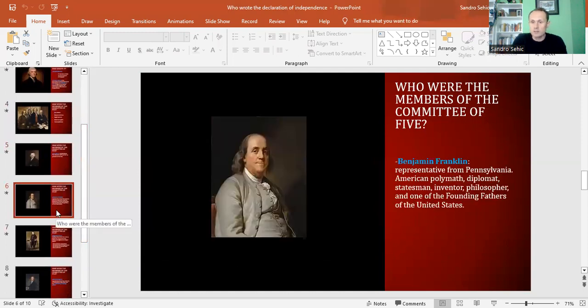Then we have Benjamin Franklin. Benjamin Franklin was a representative from Pennsylvania. He was an American polymath, diplomat, statesman, inventor, philosopher, and one of the founding fathers of the United States. Unfortunately, Ben Franklin never became president of the United States. However, many of you know Benjamin Franklin from the $100 bill. That's where his picture is.